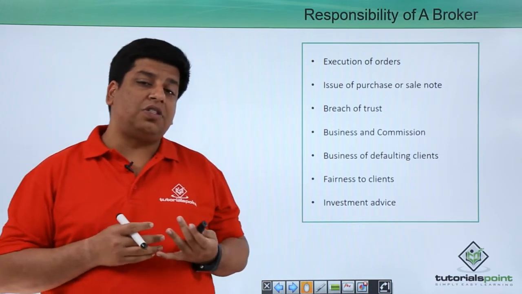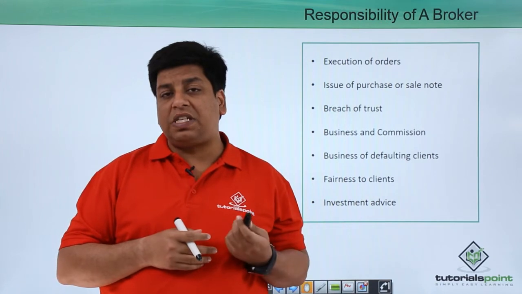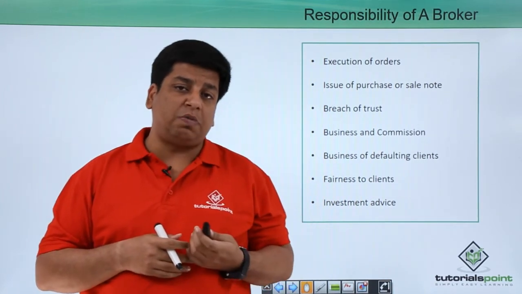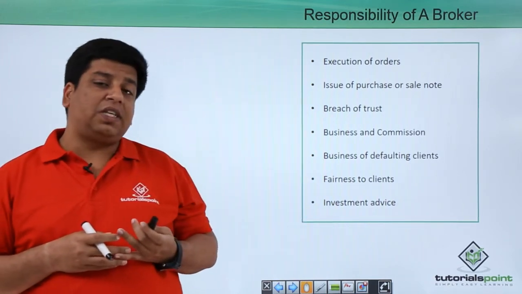Business and commission. It's always fair to reveal what business the investor is getting into and what are the costs related to that business. Commission is one of them. Business of defaulting clients.